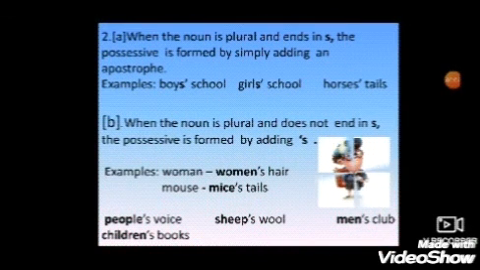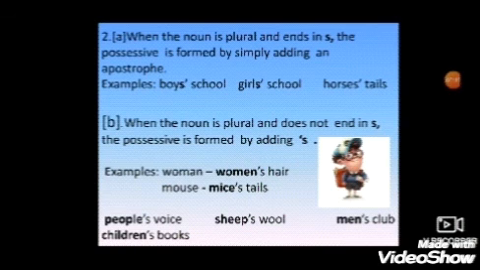Now see the next rule. When the noun is plural and ends in s, the possessive is formed by simply adding an apostrophe. In the previous one, you have seen that the noun is singular and it ends with s. So there we have seen that either the apostrophe or apostrophe s is added. Here the noun is plural. So to make it possessive, you have to simply add an apostrophe.